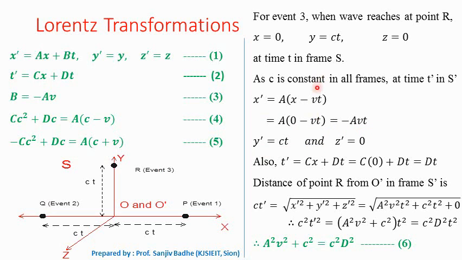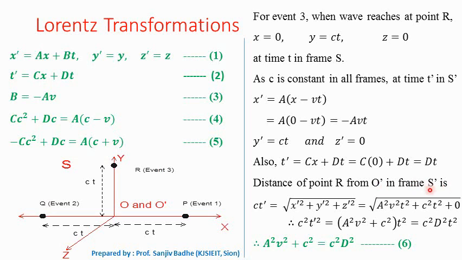Now y prime will be equal to ct, same as y, and z prime will be equal to 0. We can write y prime equal to ct because the velocity of light is constant in all inertial frames. So at time t prime in S prime, y prime is equal to ct. From equation number 2, t prime is equal to cx plus dt. Here x is equal to 0 for event 3, and therefore t prime is equal to dt for event 3.